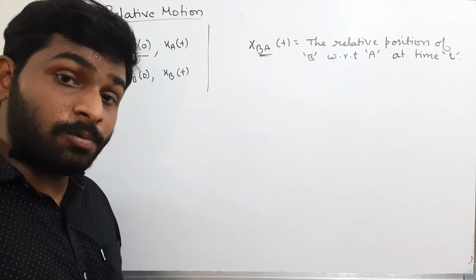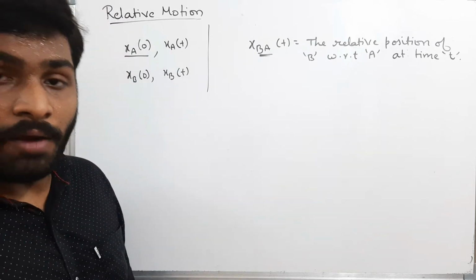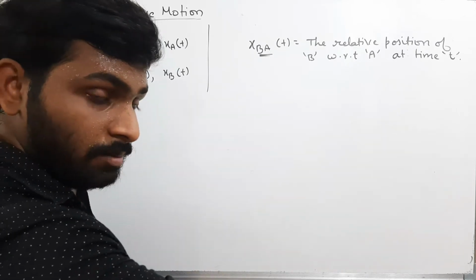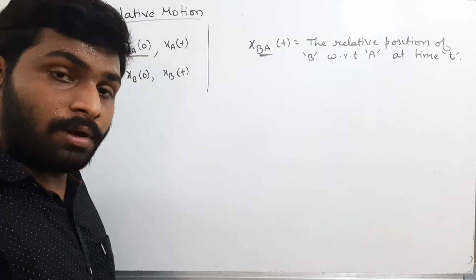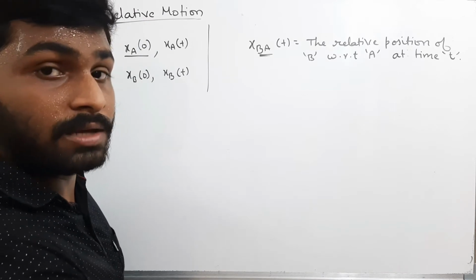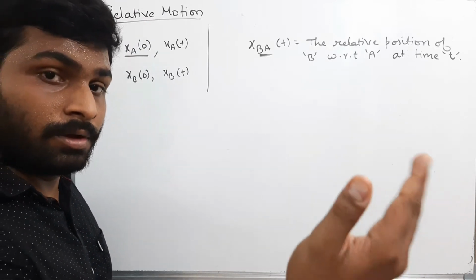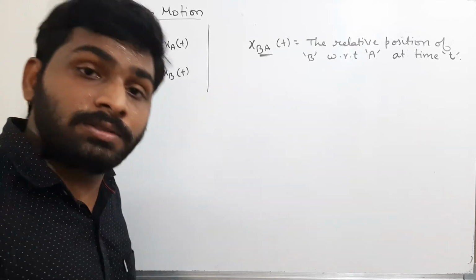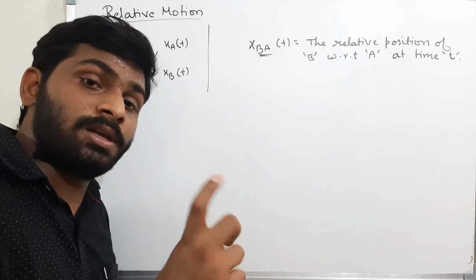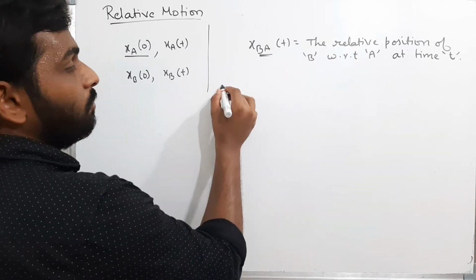Now, what is the relative position of me with respect to him? I am behind him by 10 meters. After 1 second, he is 10 meters far forward, and I am here. What is the relative position of me with respect to my friend? My friend will feel as if I am behind him. That means the relative position of me with respect to my friend is minus 10 meters. Minus and plus here denote the direction. Please be careful. Now first here, what is the meaning of this?